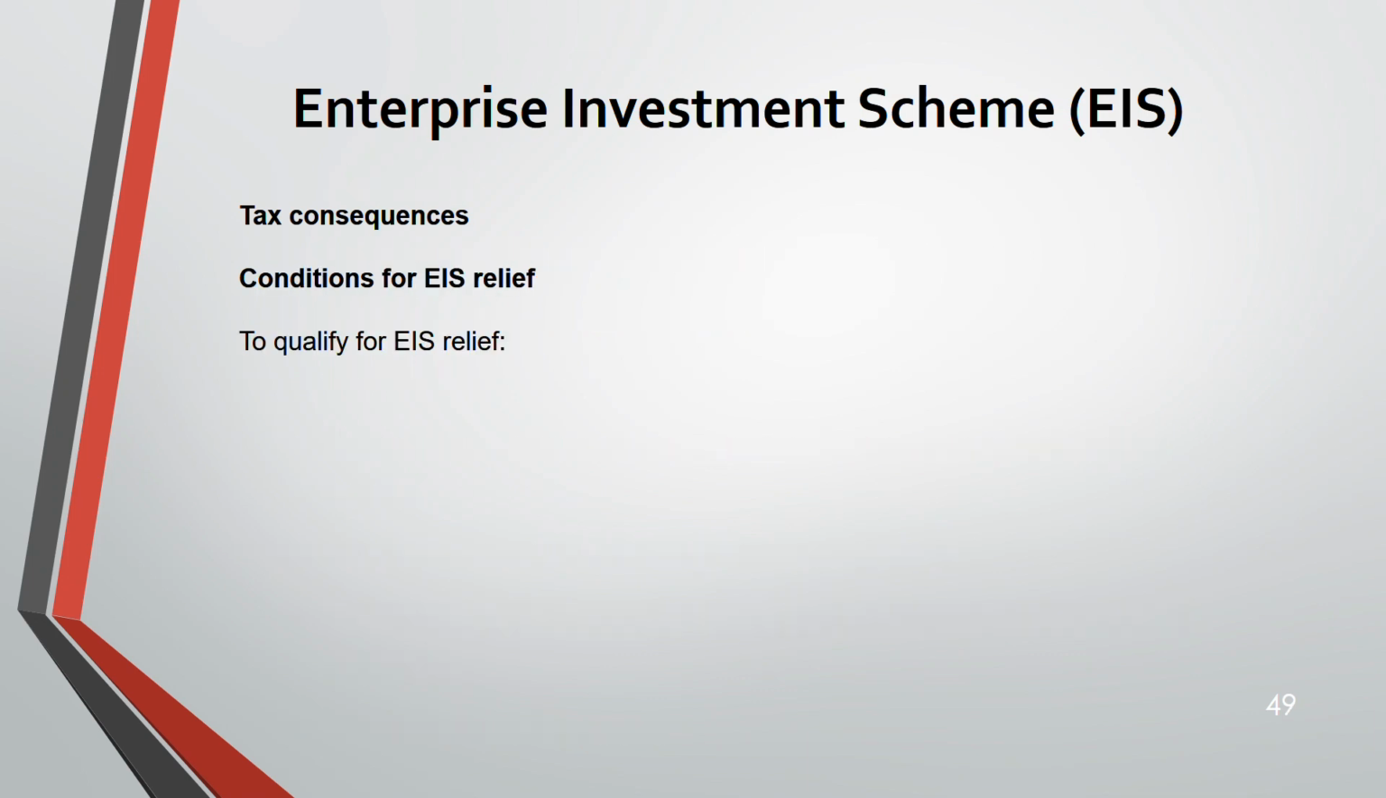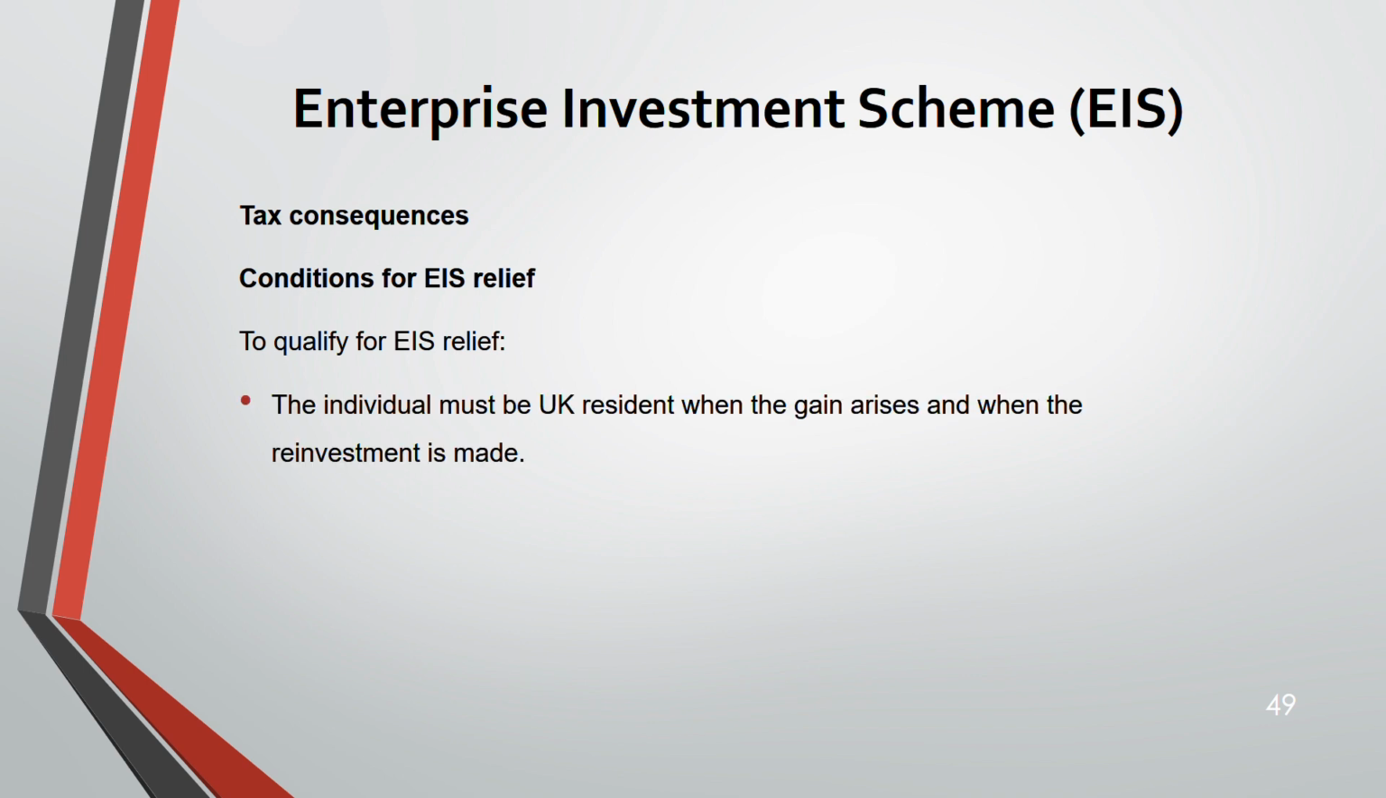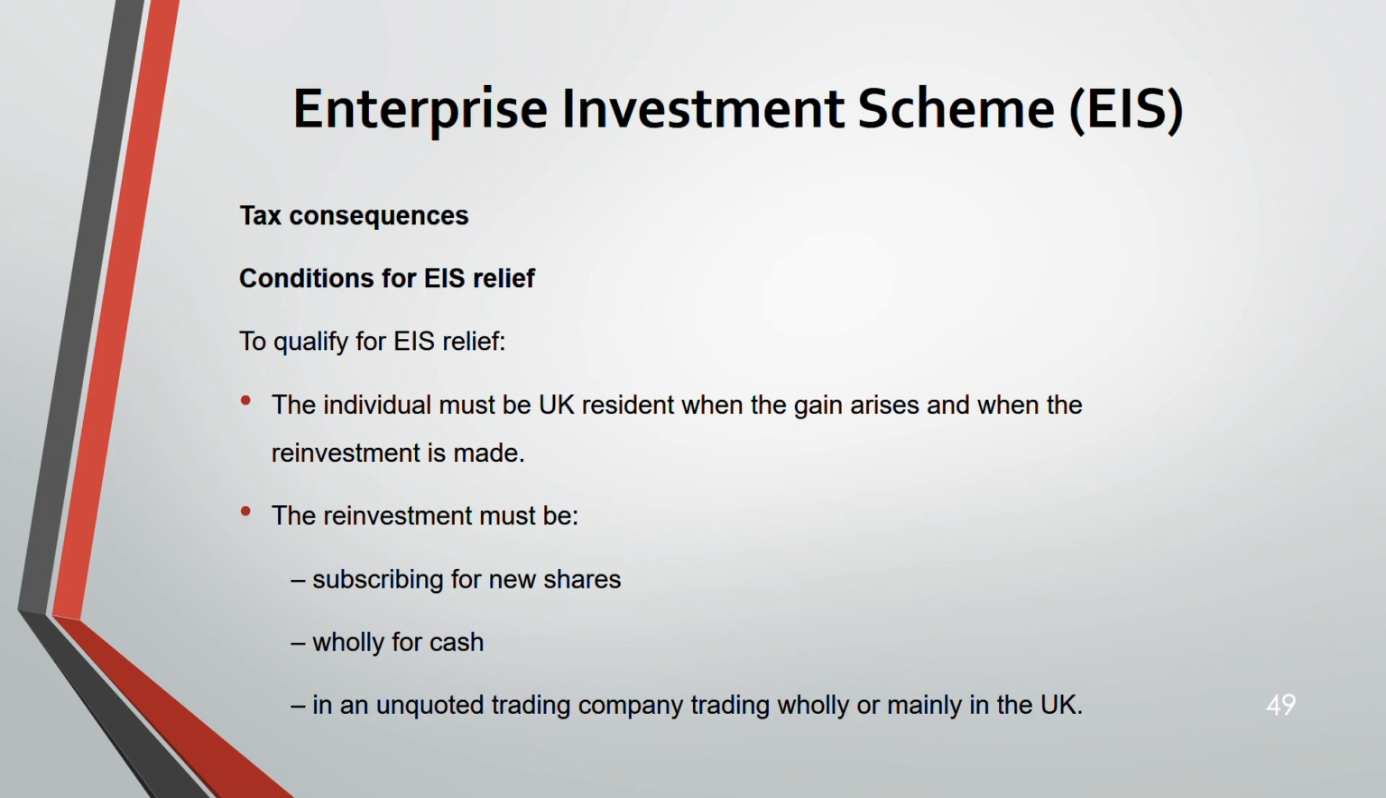Now, these are the conditions for you to qualify for EIS relief. The individual has to be UK resident when the gain arises and when the reinvestment is made. The reinvestment must be subscribing for new shares. That reinvestment also, you have to subscribe for new shares. It has to be wholly for cash, and it should be in an unquoted trading company situated in the UK.